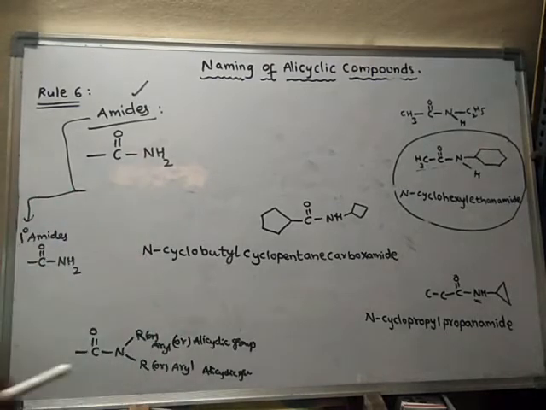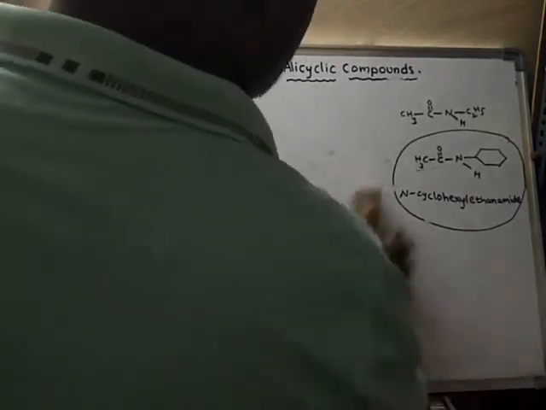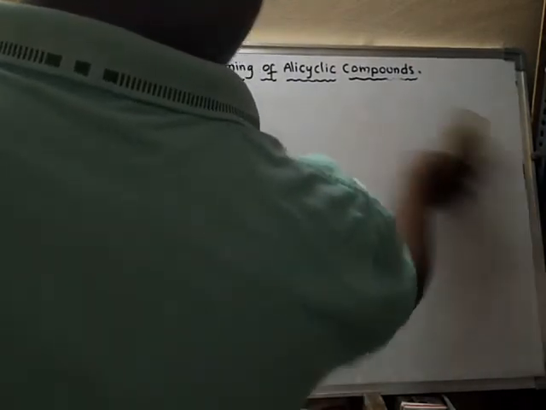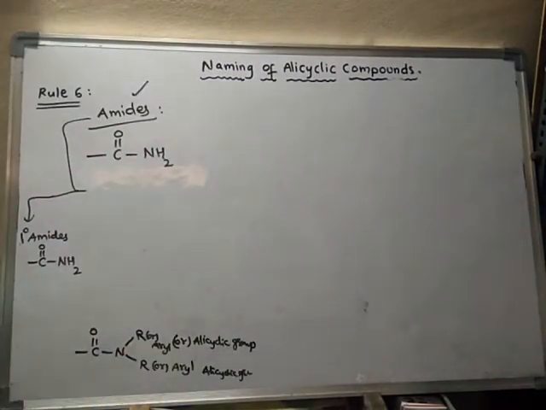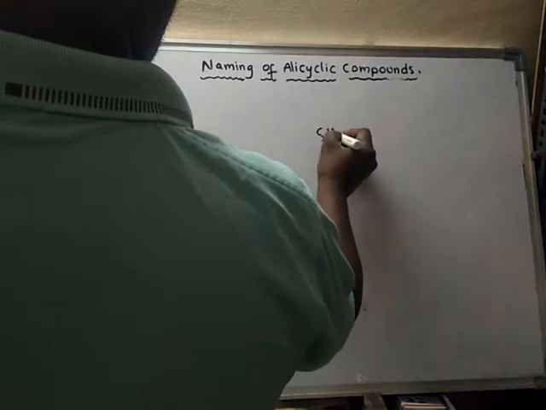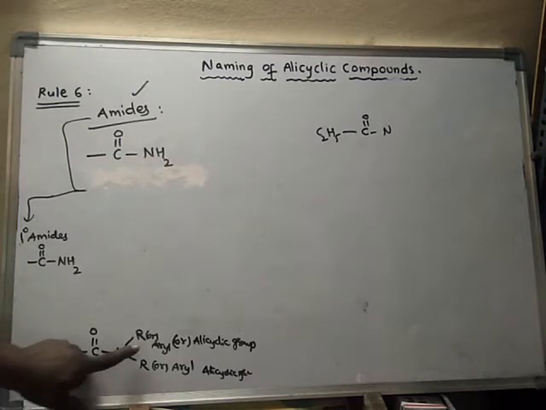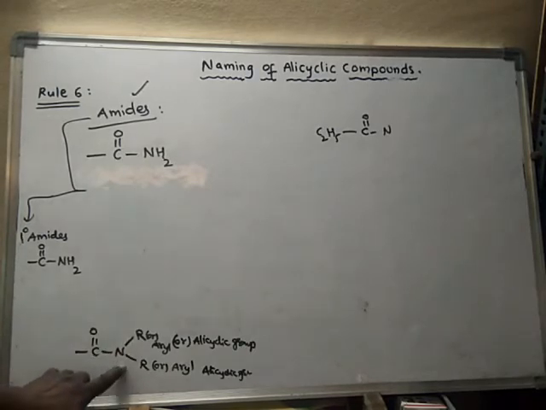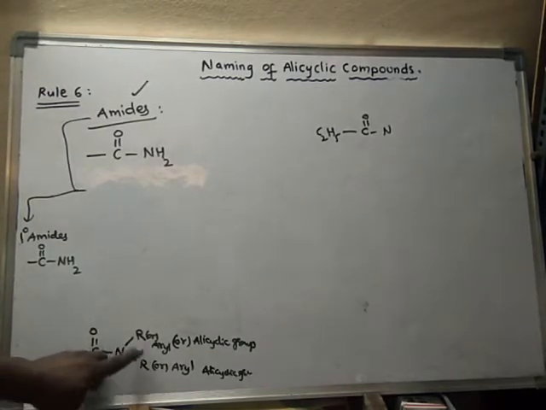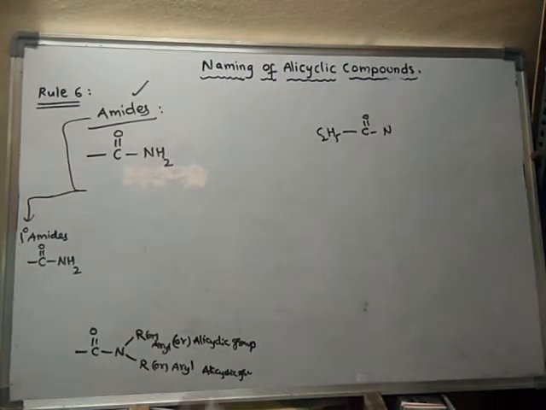Now let us learn about tertiary amides. These are secondary amides. Example for a tertiary amide: suppose it is like this, C2H5 C. For a tertiary amide, no hydrogen is present on the nitrogen. Those two hydrogens are replaced by alkyl groups, aryl groups or alicyclic groups.